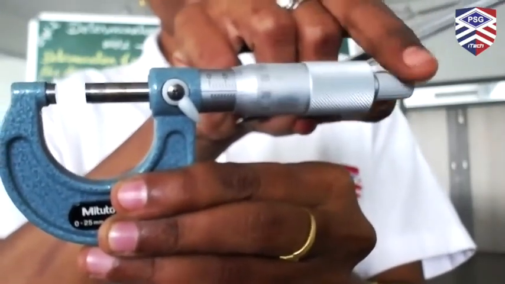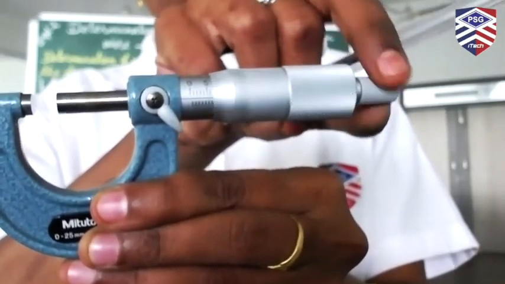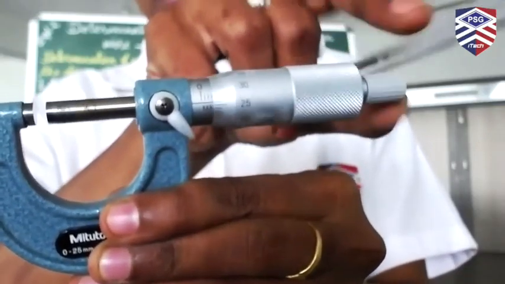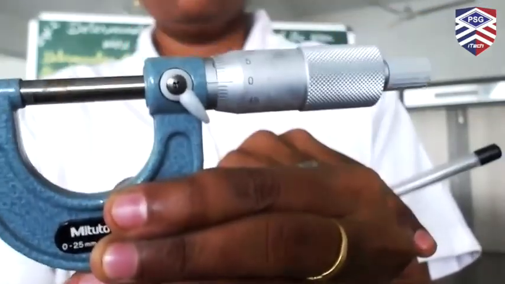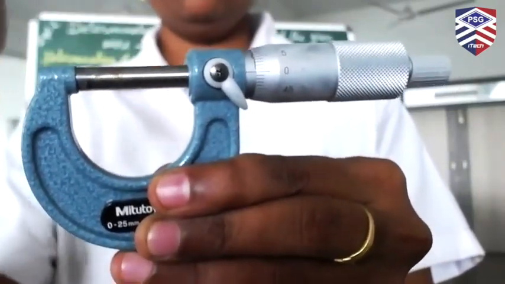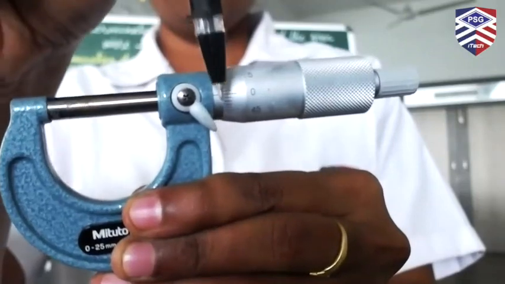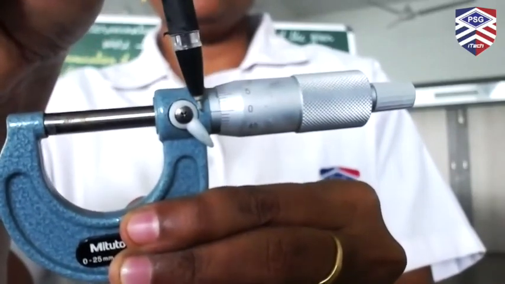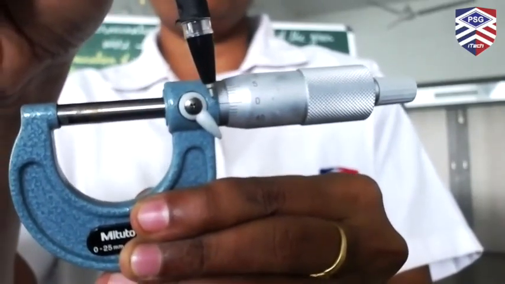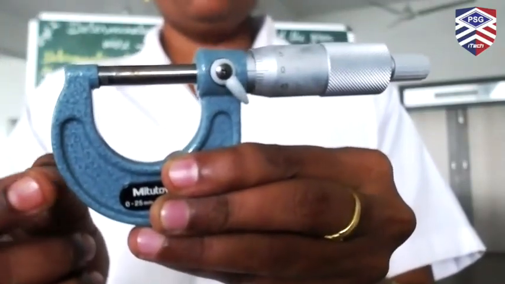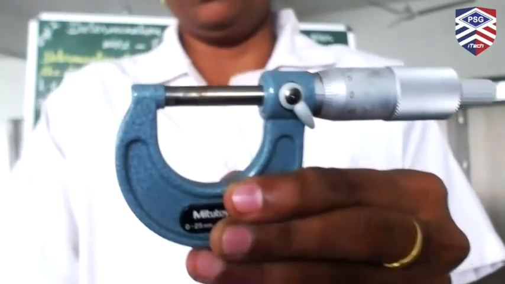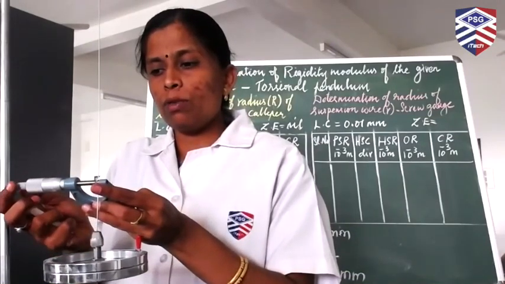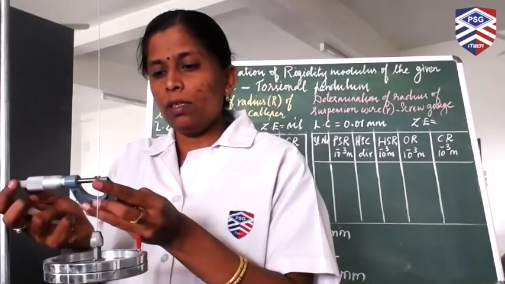Before measuring, we have to note down the zero error and zero correction. So I am moving the ratchet so that the spindle moves and touches the stud. In this case, the zero of the pitch scale coincides with the zero of the head scale. So there is no zero error. If there is no zero error, the zero correction is also zero. Now I'll show you how to measure the diameter of the suspended wire. Place the suspended wire in between the screw and the stud and rotate the ratchet.